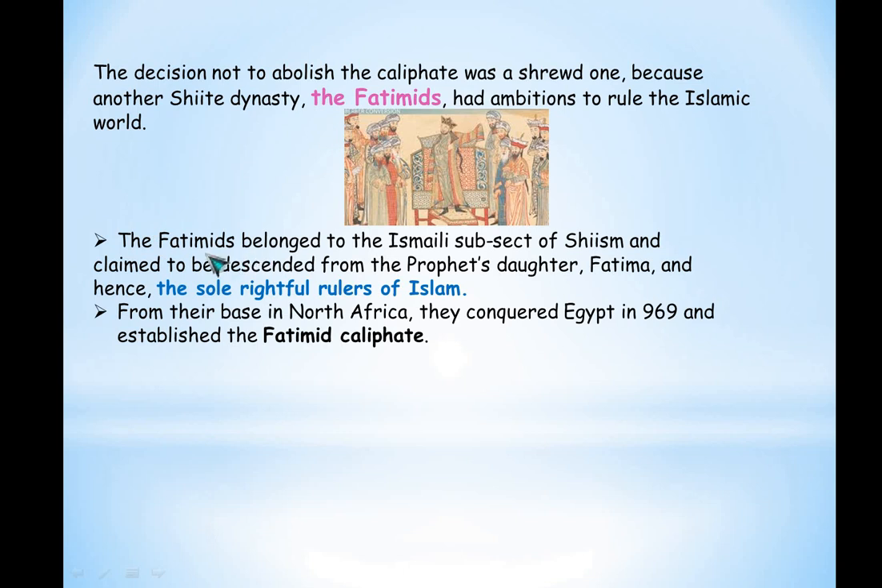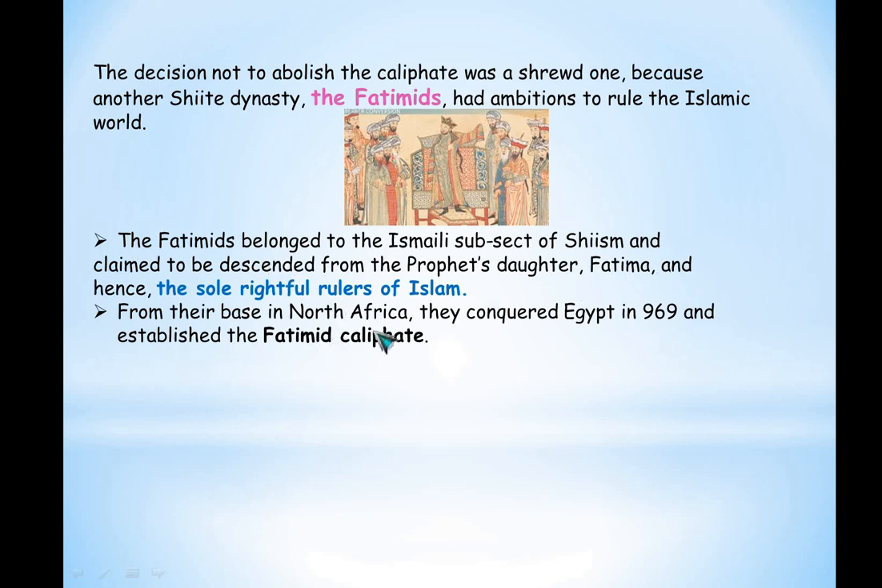Now, who were these Fatimids? They belonged to the Ismaili subsect of Shiism. Ismaili, that is, the followers of Ismail, of Shiism, and claimed to be descended from the Prophet's daughter. The Prophet had a daughter whose name was Fatima, and those were the descendants of Fatima. So they were direct heir to the Prophet, and hence the sole rightful rulers of Islam. So they claimed themselves to be the rightful rulers of Islam because they descended from the daughter of the Prophet.